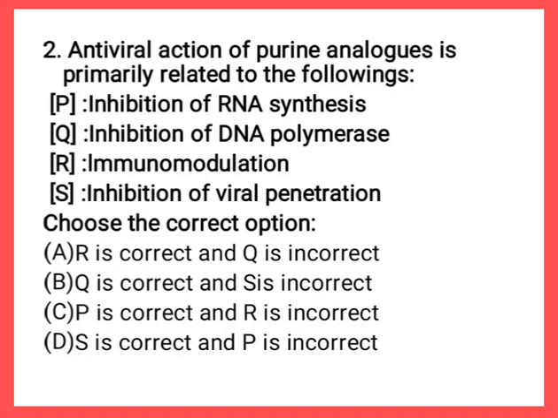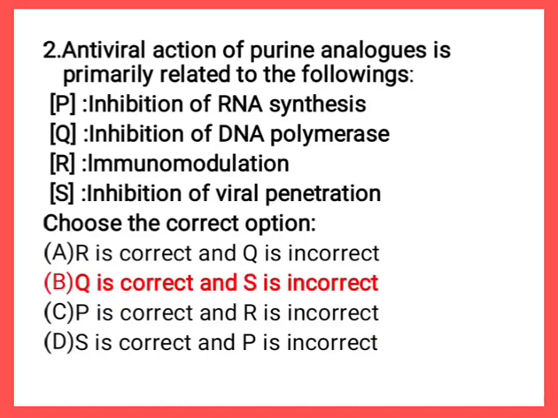The second question is, antiviral action of purine analog is primarily related to the following: inhibition of RNA synthesis, inhibition of DNA polymerase, immunomodulation, inhibition of viral penetration. So choose the correct option. The correct option is option B. Q is correct and S is incorrect. Q is inhibition of DNA polymerase and S is inhibition of viral penetration. So the antiviral action of purine analog is inhibition of DNA polymerase and inhibition of viral penetration.